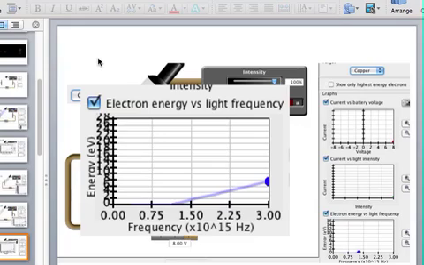I'm going to let you play and analyze the frequency and how you need a minimum energy, a minimum frequency, to produce the photoelectric effect. Could you please try to play with this simulator and answer the next questions, okay?